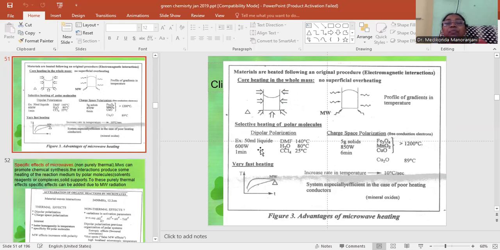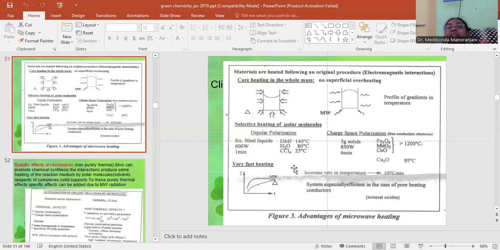In the case of dipolar polarization, if you take a 50 ml liquid of DMF, apply 600 watts of electricity, and in 1 minute you will get a temperature of 140 degrees. Similarly, if you apply the same conditions to water, the temperature will be 80 degrees centigrade. And with CCl4, it will be 25 degrees centigrade.